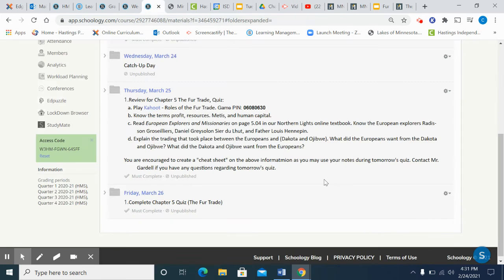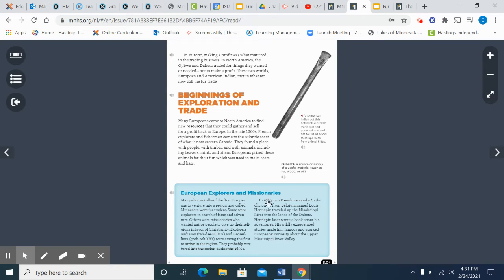All right. C, you're going to read the section in our online Northern Lights textbook titled European Explorers and Missionaries, and that's found on page 5.04. Here it is. It's just a short couple of paragraphs and really explains the European explorers and missionaries as they were roaming through Minnesota during the times of the fur trade. And again, the times of the fur trade were between 1650 and 1850. But you can either pause the video right now and read what's on your technology device, or simply log into your online textbook and go to page 5.04.